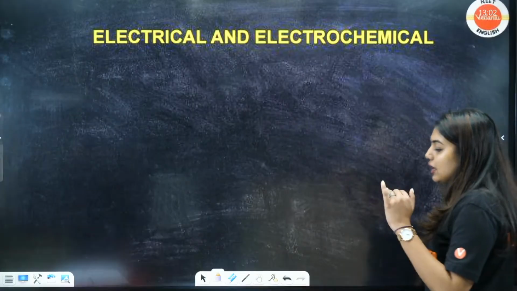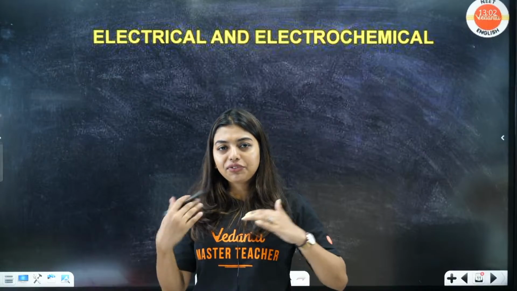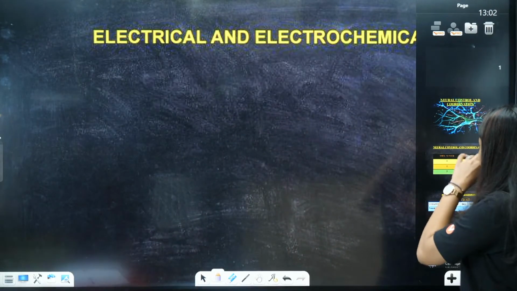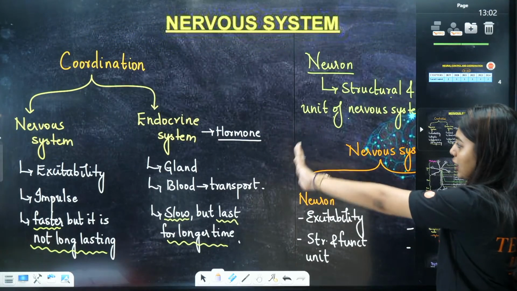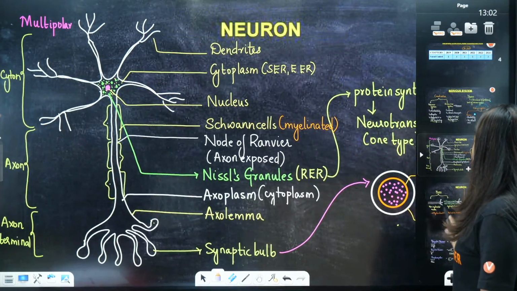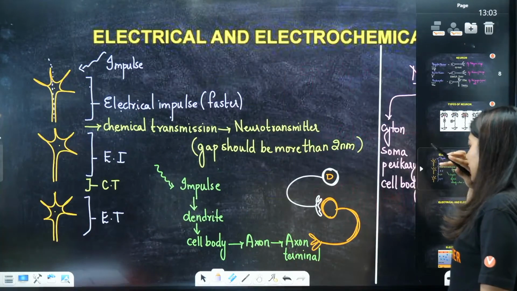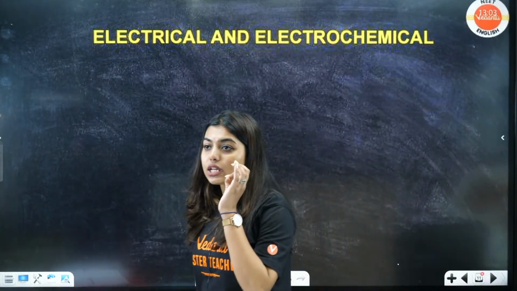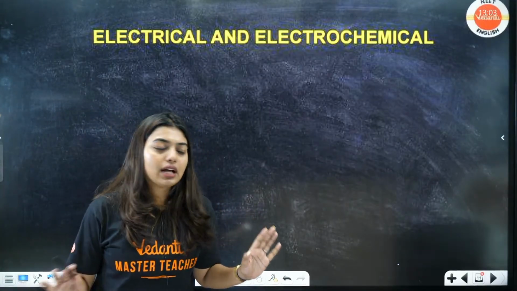Right. Now, students, we have understood neurons, the different types of neuron. See, we already finished so many slides. We understood the difference between your coordination, that is your endocrine, and your nervous system. We understood the neuron diagram, different types of neuron, electrical impulse and chemical transmission. Now we are going to go to the action potential, the most important portion ever. Got it? Now students, look here.